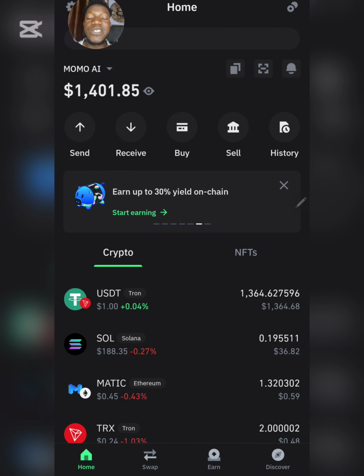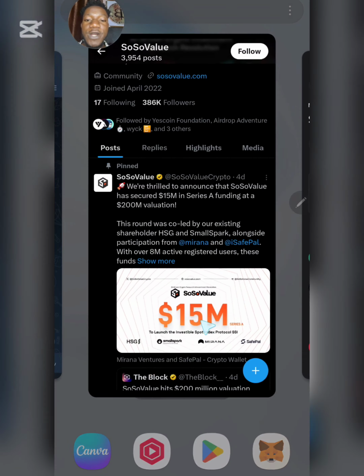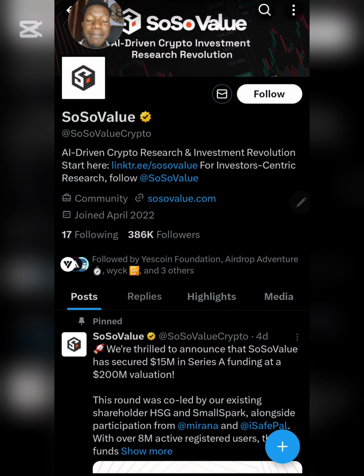So guys, without wasting time, let's talk about the airdrop of today, which is called SoSoVALUE. All right, so SoSoVALUE is just like Binance, KuCoin. It is just a crypto trading exchange whereby you have the chance of doing so many things. For example, right here, according to them, they said that SoSoVALUE is an AI driven crypto research and investment revolution. So right here guys, it is way too simple and way too easy. But on this video guys, we are going to be going straight to the point, and I'll be teaching you what to do in order to get the airdrop.